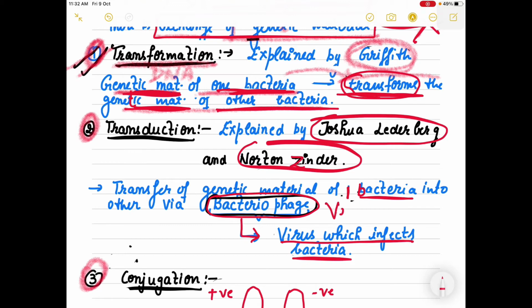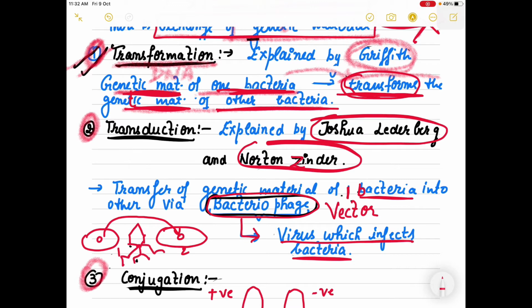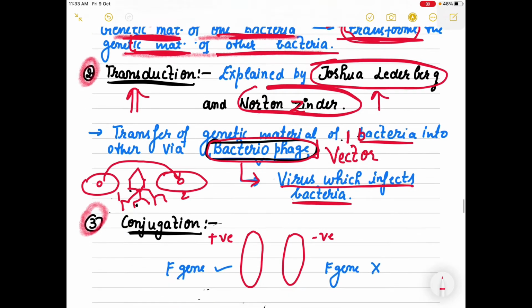It's like a kind of vector, right? कि one bacteria से, this is one bacteria, this is another bacteria, इसमें इससे genetic material transfer होना है second वाले में through the help of a bacteriophage, right? Through the help of a virus. So that kind of process of exchange of genetic material is known as transduction. जिसमें directly हो रहा है, that is transformation, and when it is via bacteriophages, that is known as transduction, and it is explained by scientists Lederberg and Zinder.